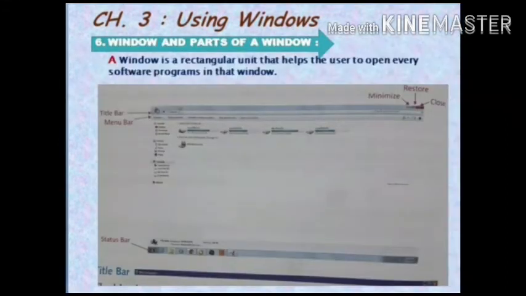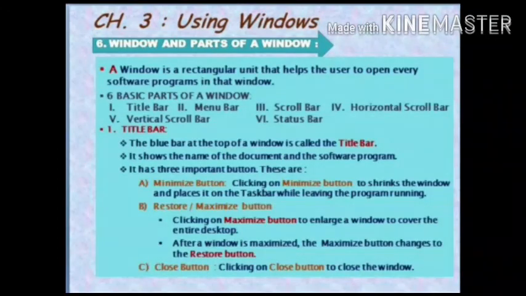Now our next topic is window and parts of a window. So what is a window? A window is a rectangular unit that helps the user to open every software program in that window. The picture of a window is shown in the slide. A window is a rectangular unit that helps the user to open every software program in that window. Basic parts of a window.